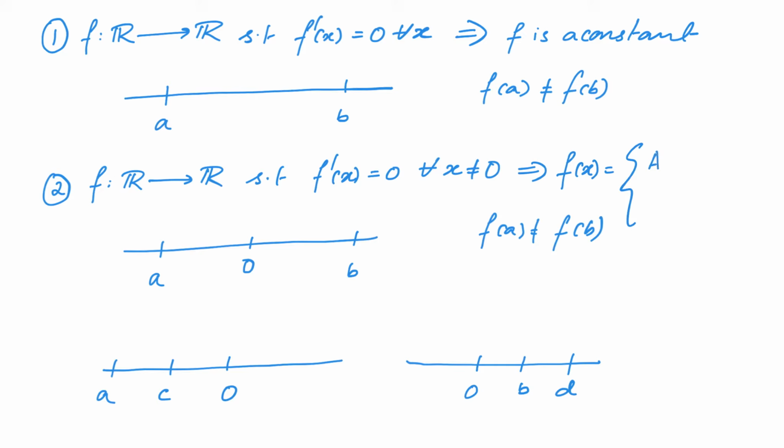And a third value may be at 0, because at 0 we cannot really conclude anything. So finally, we can conclude that it has the form f of x is equal to a if x is greater than 0 and b if x is less than 0, where a and b are 2 constants.